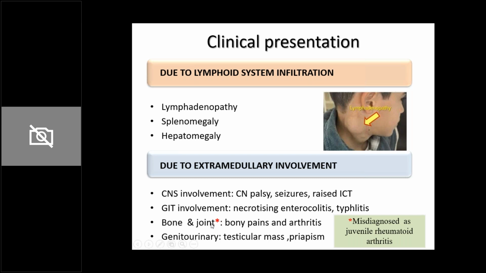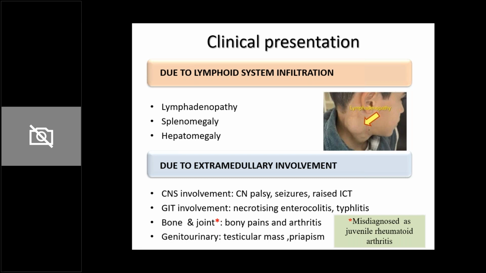If they go to bone and joints, bony pains and arthritis can occur, and there have been cases where a child may primarily present with fever and bone and joint pains and have no other symptoms. In such situations, they can actually be misdiagnosed as juvenile idiopathic arthritis, JIA.